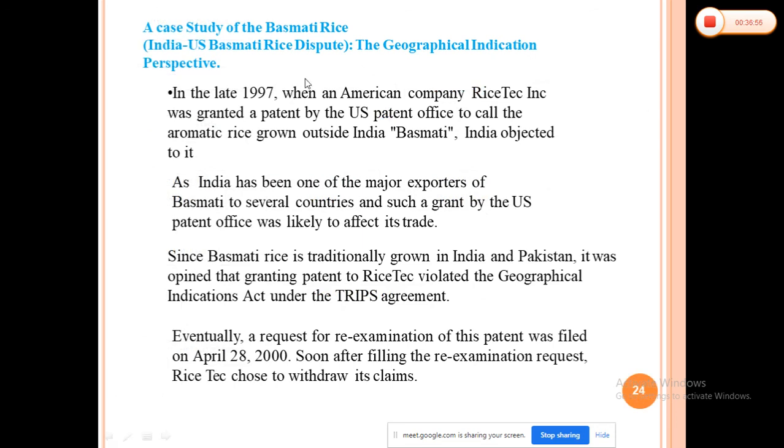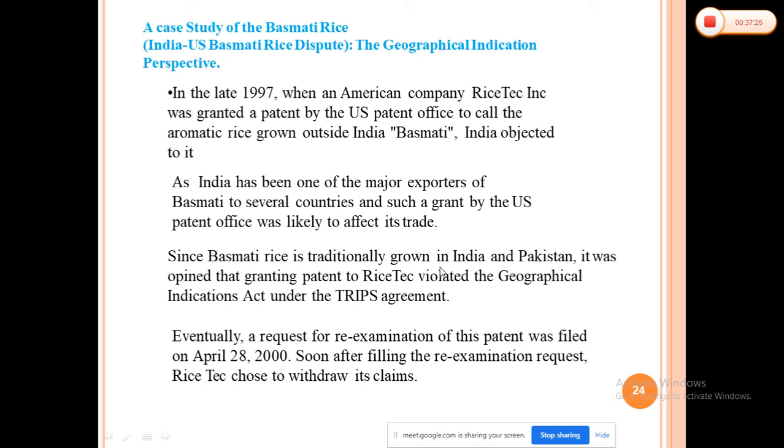So these are the two cases that they have given, as I already discussed about basmati rice. In 1997, the American-based company RiceTec was granted a patent by the US Patent Office for aromatic rice grown outside India as basmati. So obviously India objected to it, as we already know. Basmati rice is traditionally grown in India and Pakistan.